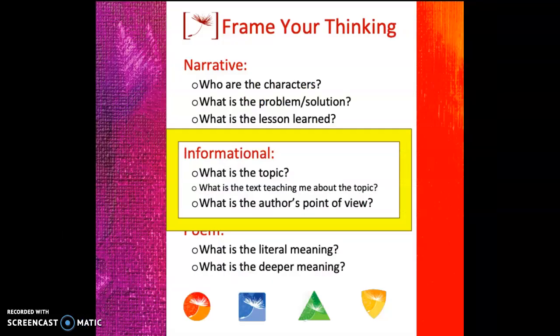All right, so yes, you probably noticed that that article is an informational text because there seems to be one topic that they're exploring. There seems to be some text features, some people quoted, and a lot of information. So the things that are going to help us understand this informational article are: 1, what is the topic? 2, what is the text teaching me about the topic? And 3, what is the author's point of view? And that brings us back to the title.